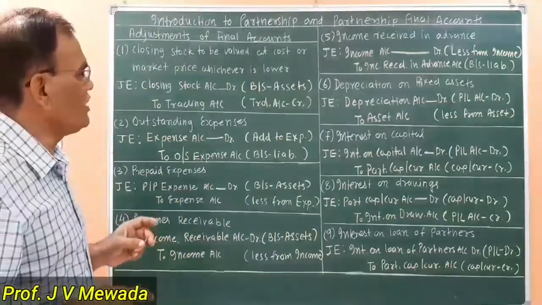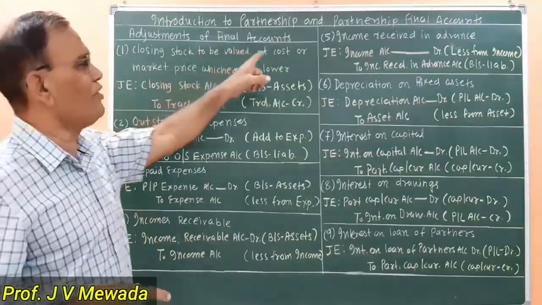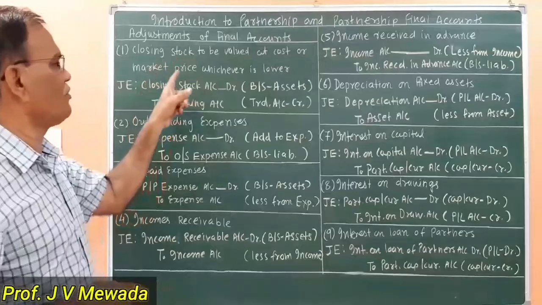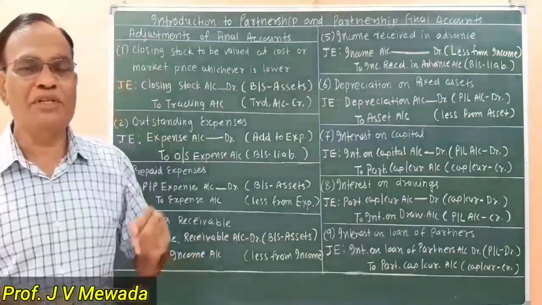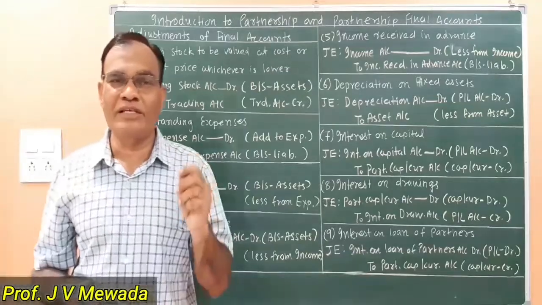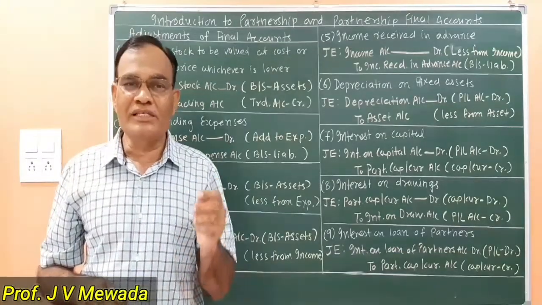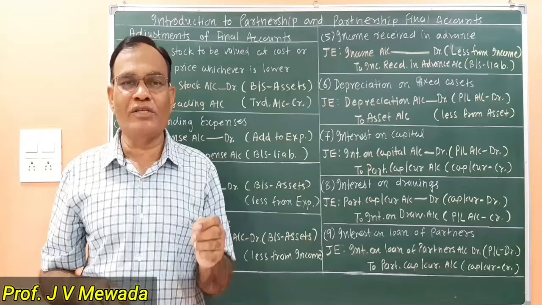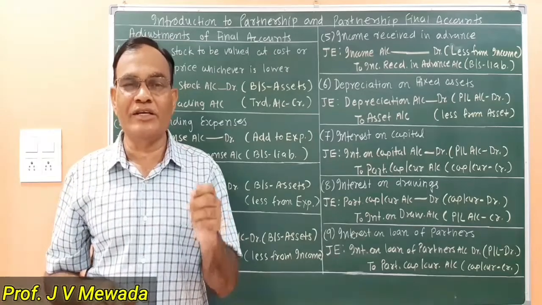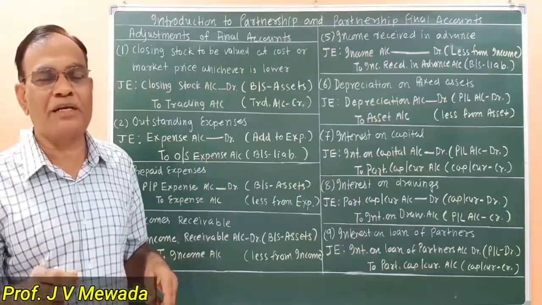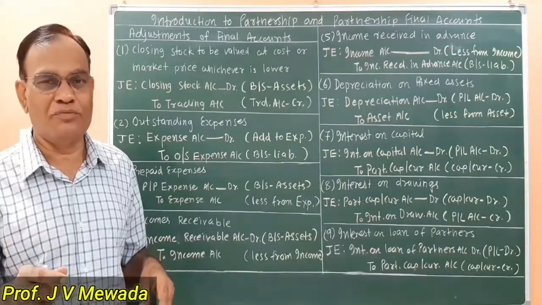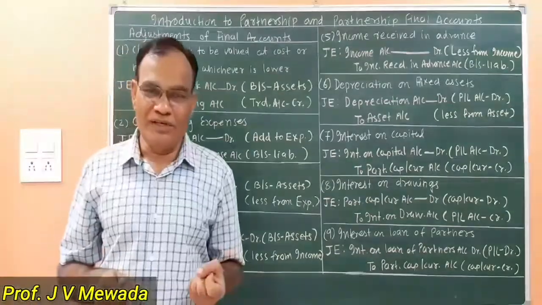Now we are told that closing stock is to be valued at cost or market price, whichever is lower. Now this is as per the concept of conservatism. According to this concept, all possible losses are expected, that is assumed, but all possible profits cannot be expected, means cannot be assumed. I will give you one example.